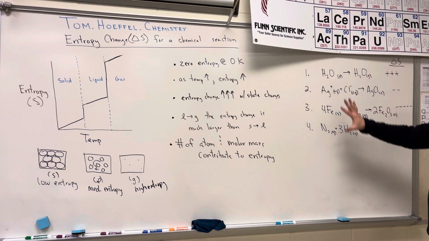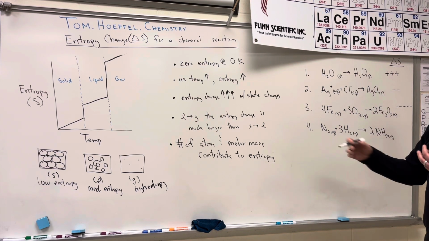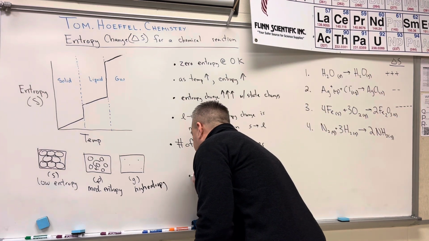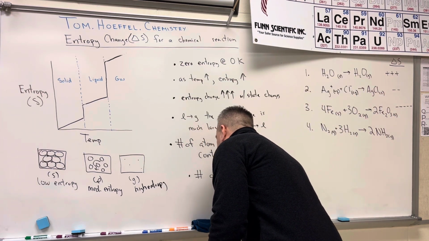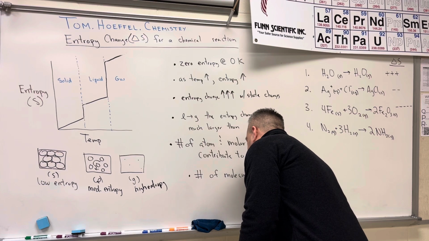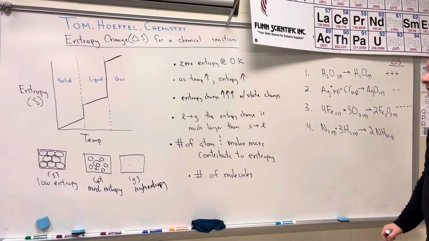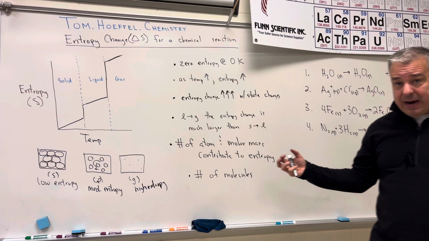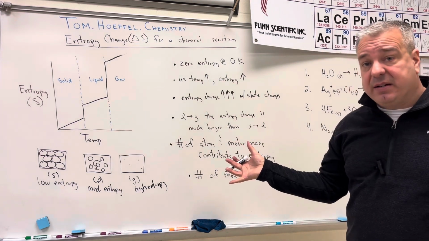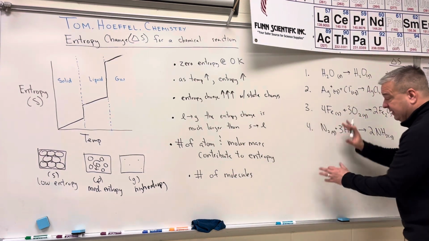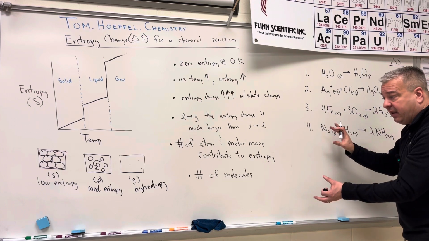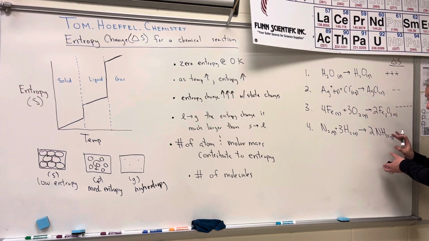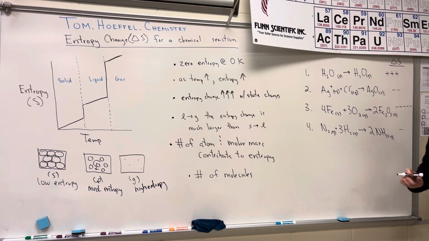So when everything is the same state of matter, what you can look at is the number of molecules on both sides. The more molecules you have, the more disorder there's going to be. On the left-hand side, I've got 4 molecules, and on the right-hand side I only have 2, so that's going to be organization. That's not an increase in disorder, that's a decrease in disorder, so I'm just going to give it a negative sign.